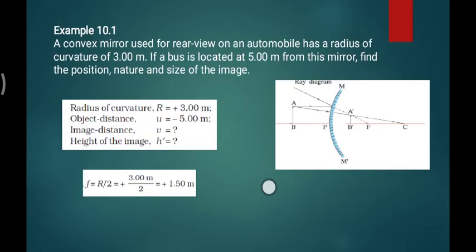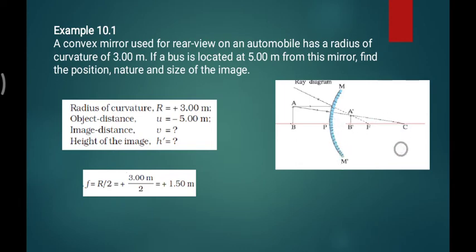Let me take an example so that what we are discussing about the formulas becomes clearer. You have a convex mirror, so I am showing you one convex mirror. It is used for rear views, this is also an MCQ. The radius of curvature is 3 centimeter. What is the meaning of radius of curvature?